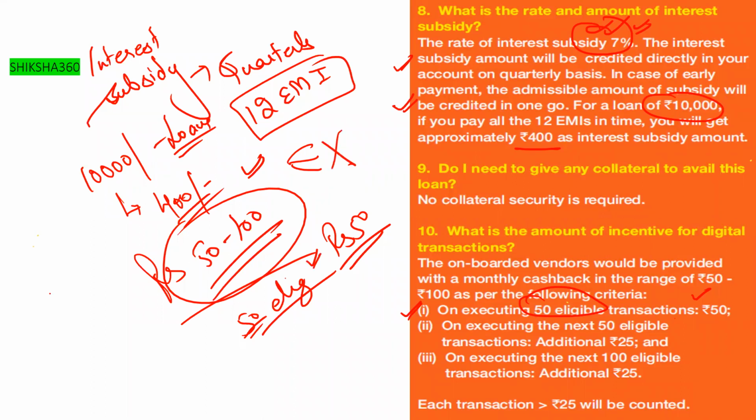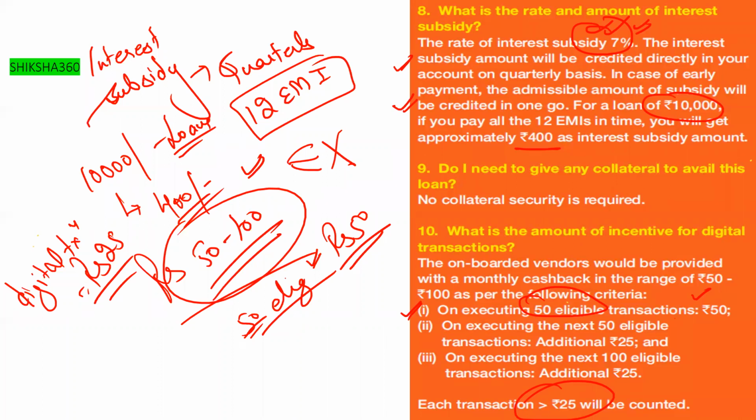No, this is not covered. The minimum amount of a digital transaction is to be rupees 25. Each transaction greater than rupees 25 will be counted. So what is the amount of incentive for digital transaction?